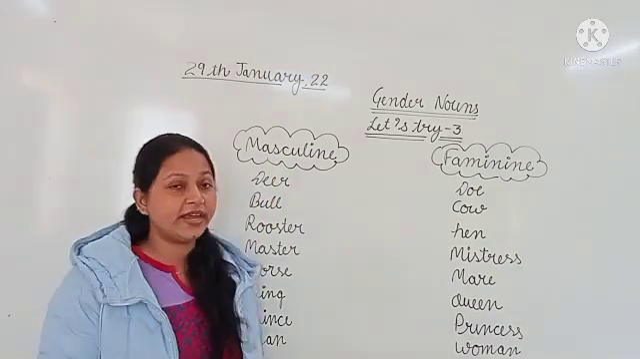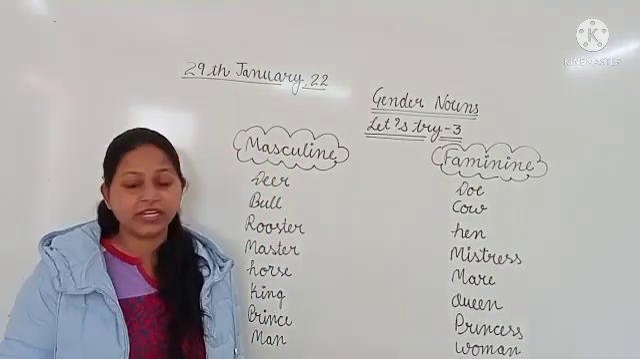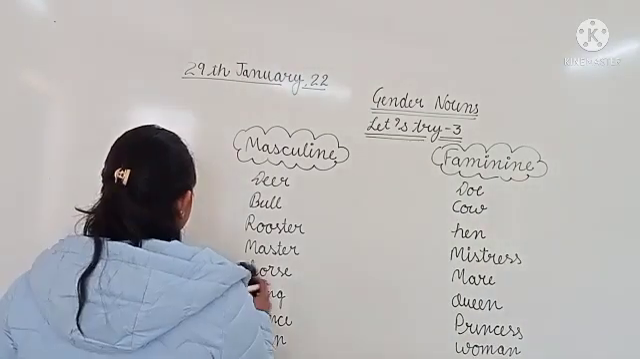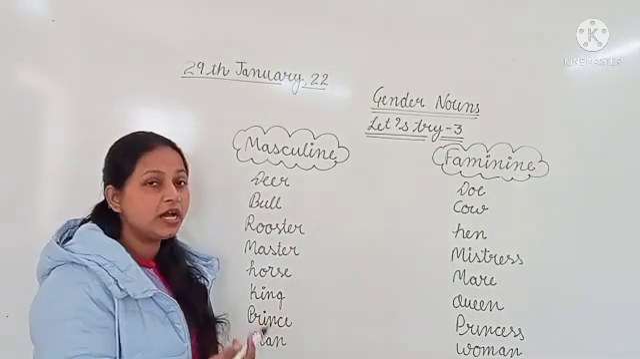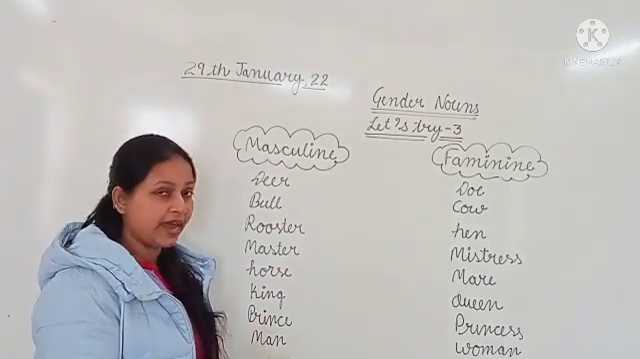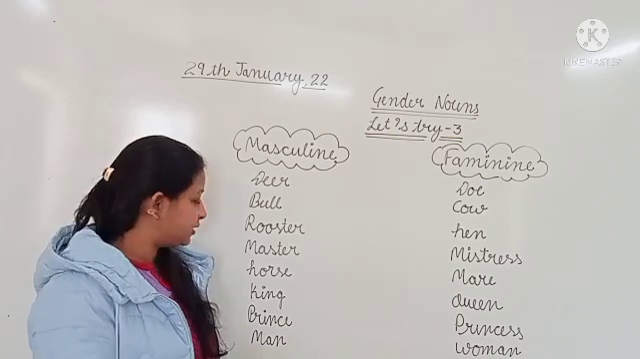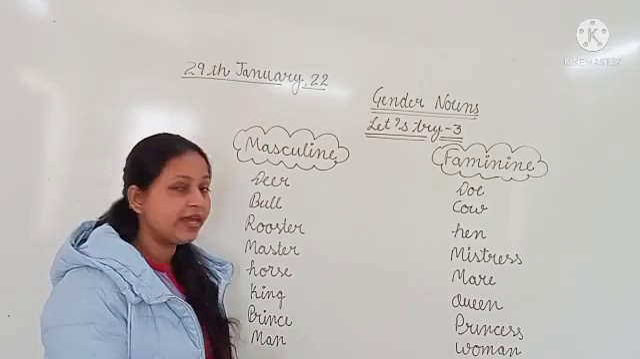Now I am going to erase it, and the remaining part of Let's Try 3 I will write on the board. So class: deer, doe; bull, cow; rooster, hen; master, mistress; horse, mare; king, queen; prince, princess; man and woman.